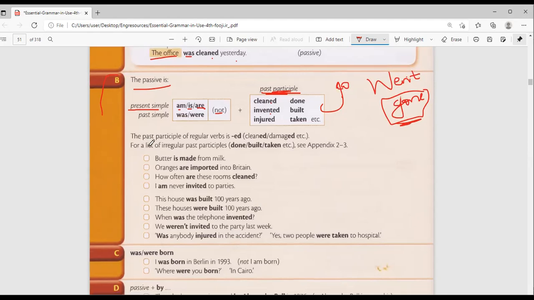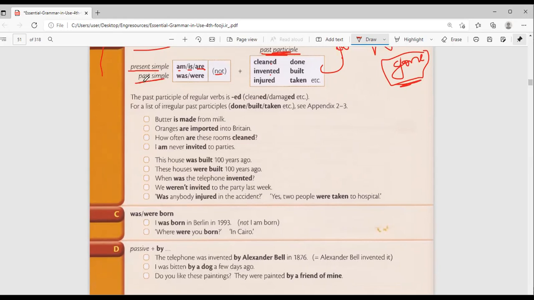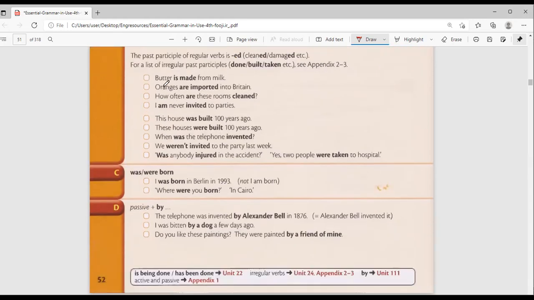So what about the simple past? The simple past passive uses was, or were for plural. Was for singular, were for plural. If it's a negative sentence, not. And then the past participle as well. The past participle of regular verbs: of course, you know that we have two types of verbs, regular verbs and irregular verbs. Regular are those that end in ed. Irregular are those that keep changing. They don't follow a pattern. So this is an example.